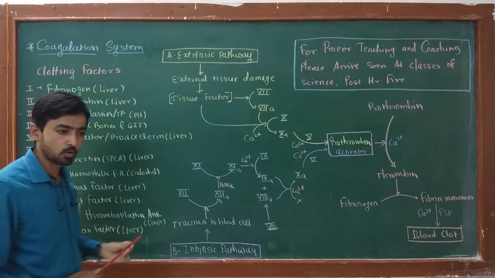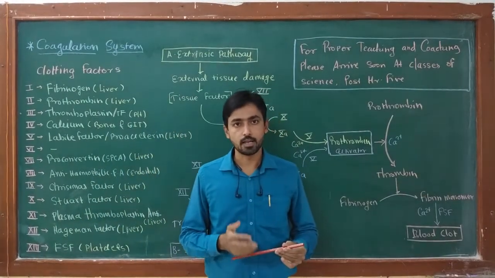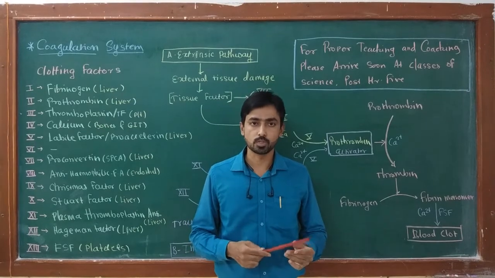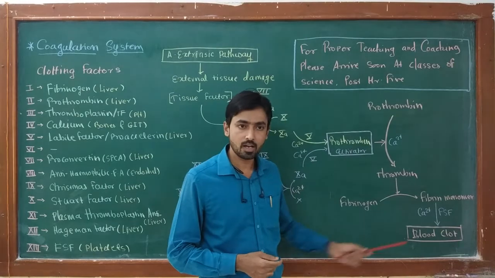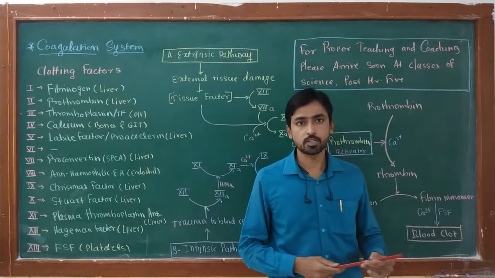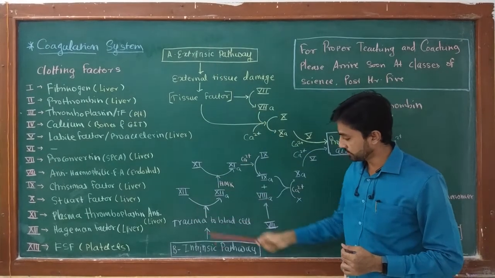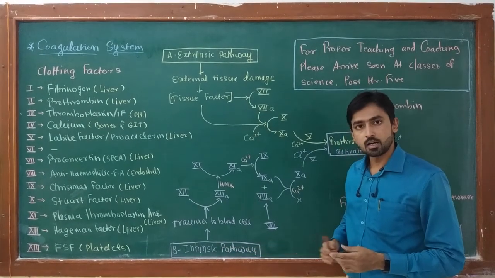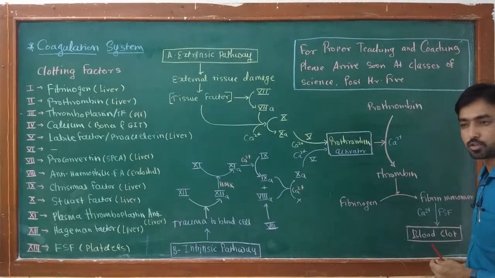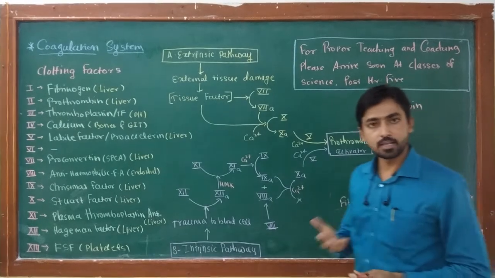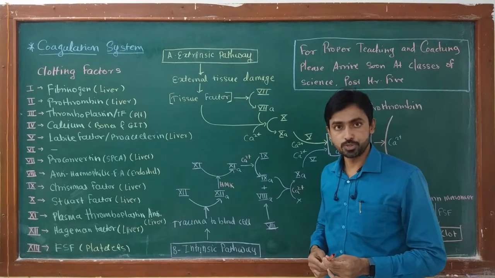We know that coagulation system consists of different type of cells, proteins and processes that lead to conversion of liquid blood into semi-solid blood clot. Now the coagulation system generally has two different type of pathways. Number one is extrinsic pathway and number two is intrinsic pathway. Both these pathways finally end with formation of blood clot. This blood clot is very essential for avoiding excessive blood loss at the time of injury.